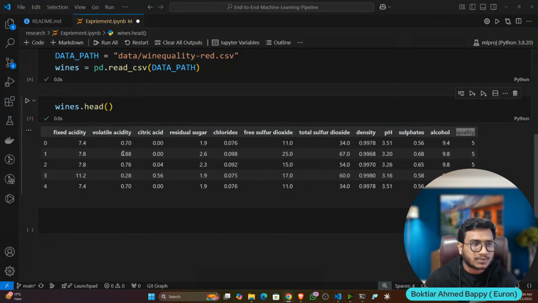Again, I told you, my intention is not to show you how to create a good model, but I will show you how we can create an efficient pipeline. If you want to train a good model, I think you know how to. For this, you can perform different feature engineering and exploratory data analysis.